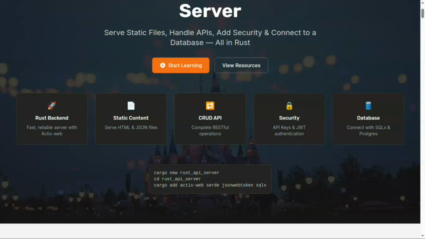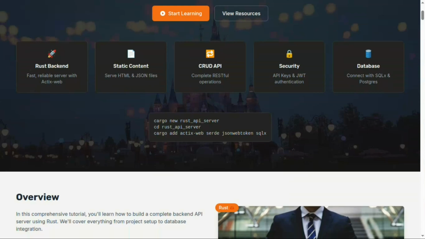But in this series the one we are going to connect is Neo4j. Neo4j is a really cool database. We will learn about this more in the upcoming videos. But right now we will stick to the database only. Okay, meaning we can connect any database in Rust. Cool. Now next, we have some commands here that I have listed down, that we can use to create a Rust server, and after that we can install some packages. That's it. Okay, now we will have an overview.